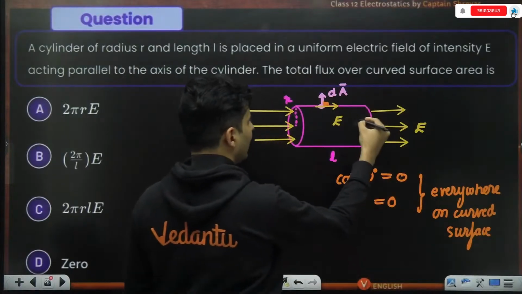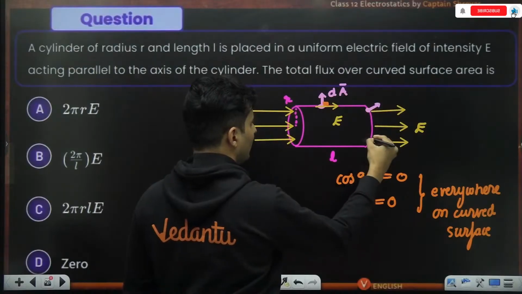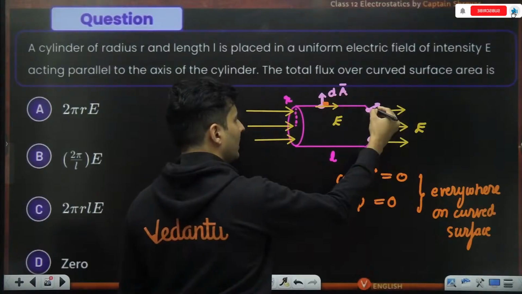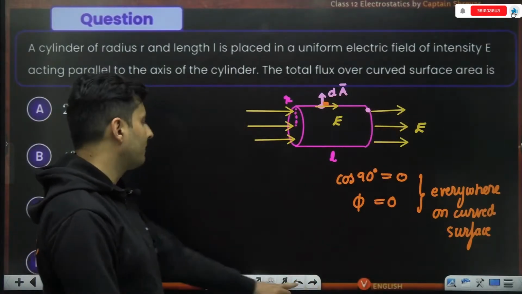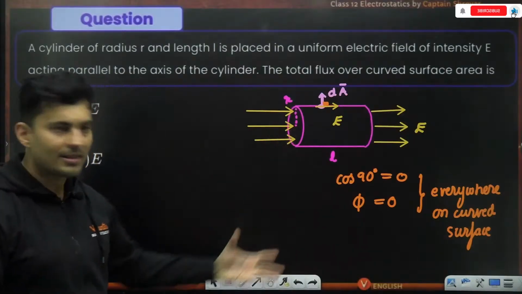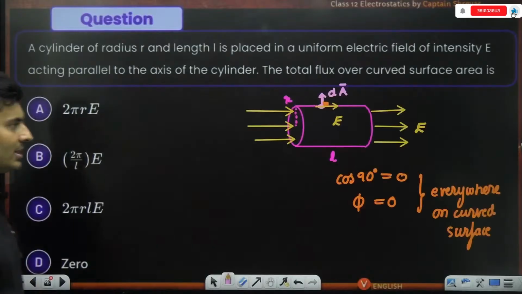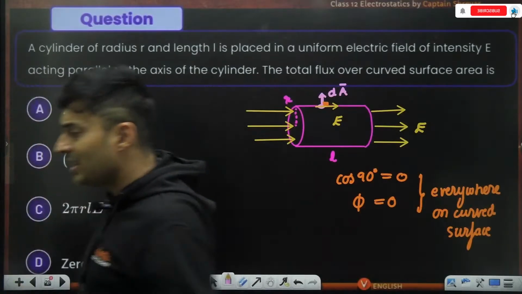Even if you take that area vector maybe somewhere over here or maybe over here, understand that in that particular plane, the area vector will be perpendicular to that particular field. So everywhere the flux is 0. So the net flux must be option D, which is 0, which is absolutely right. Not just the curved surface.